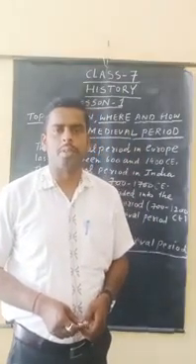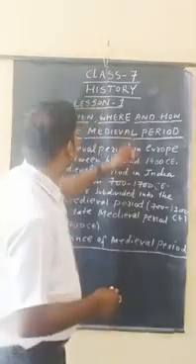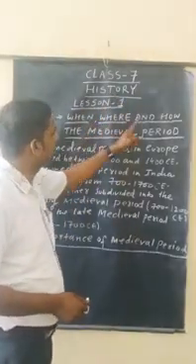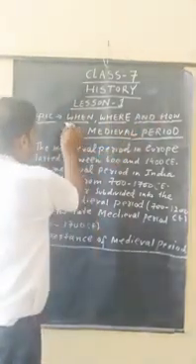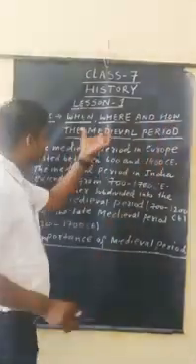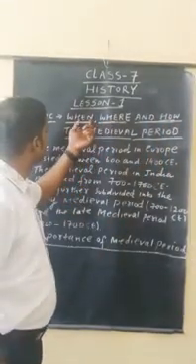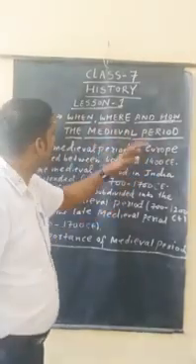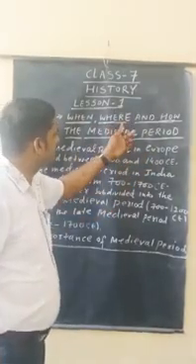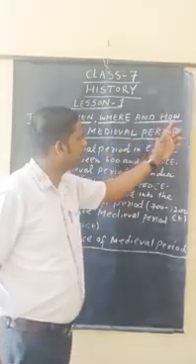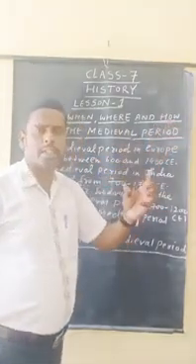Today I am going to discuss the first chapter of history, lesson 1. The topic is when, where and how. If you ask this question, when, where and how, this chapter is very important in terms of history, because it gives us the actual detail of when things happened, where they happened, and how they happened.